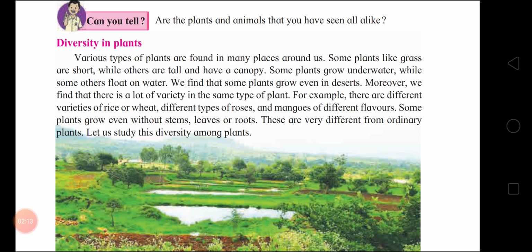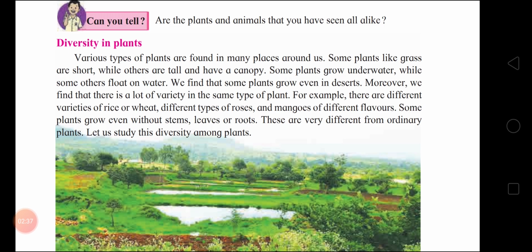Correct, no? So that's why diversity means all are not of equal shape and body structure. Are they all equal? No. So we find a lot of diversity among animals and plants.